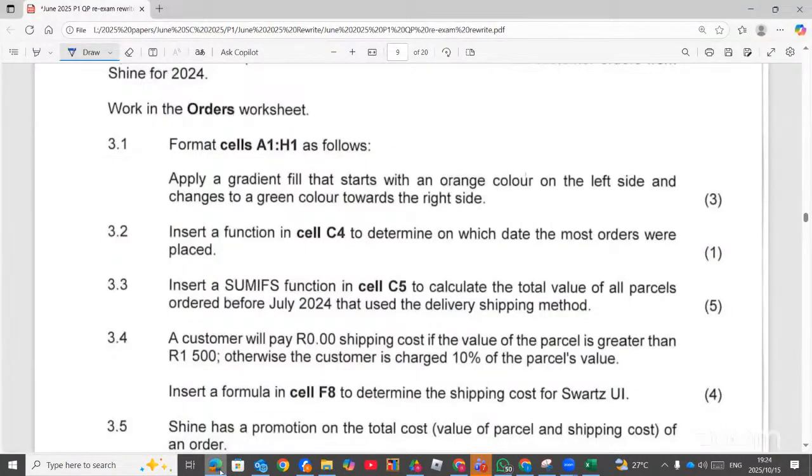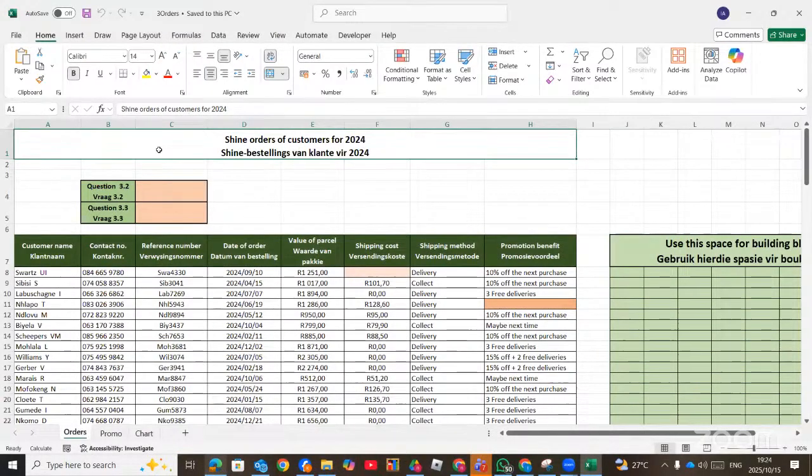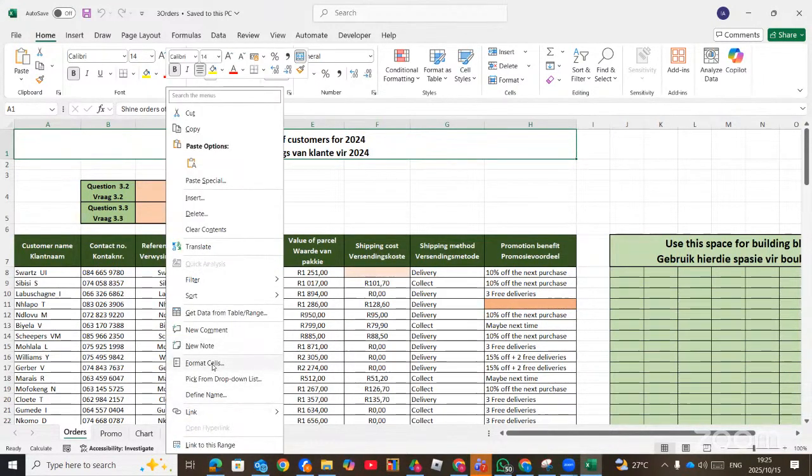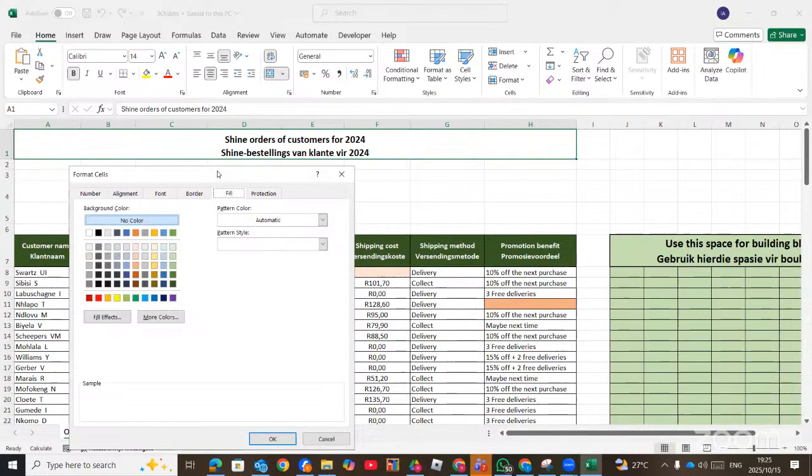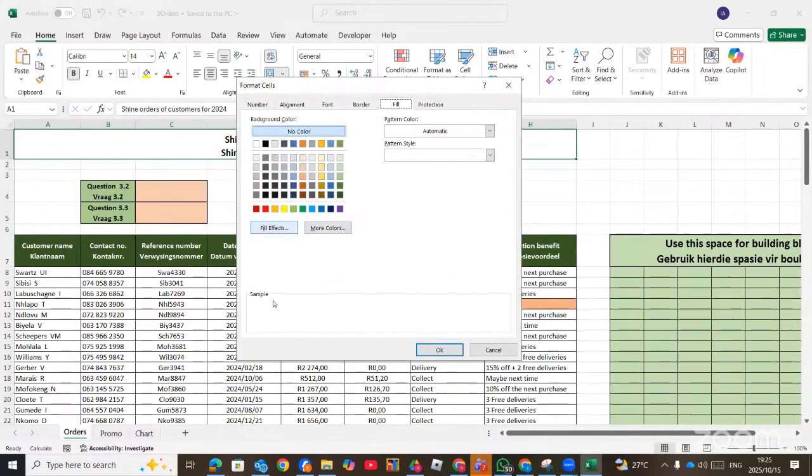The first question says format A1 to H1 as follows. Apply a gradient fill that starts with an orange color on the left side and then changes to a green color towards the right side. Now, A1 to H1, this A1 up until H1. To fill, you can just right click and choose format cell, or you can go to the search and type shading or borders, then you see fill. Now, you see the gradient fill. Gradient fill, we get it from fill effect.